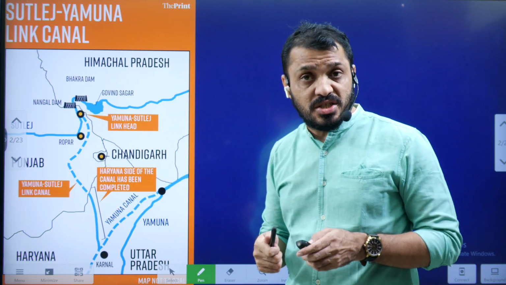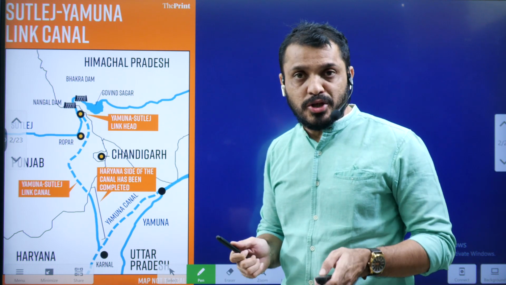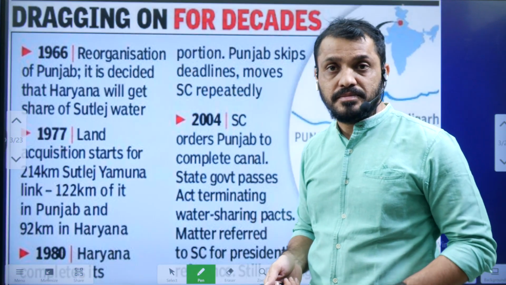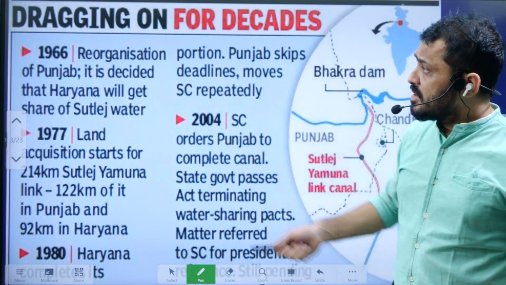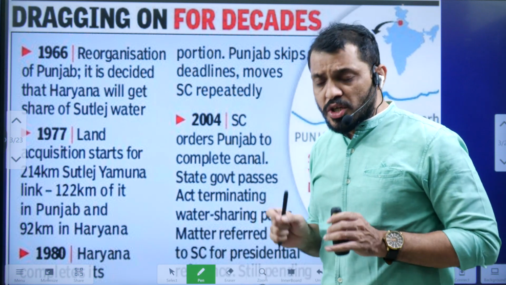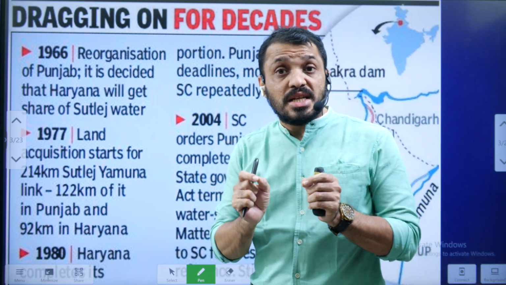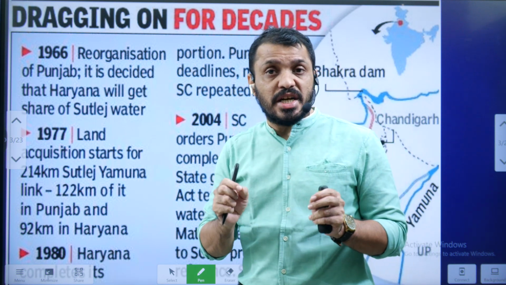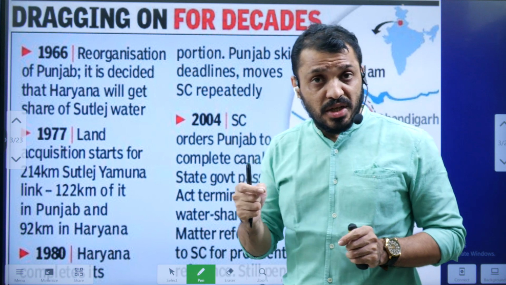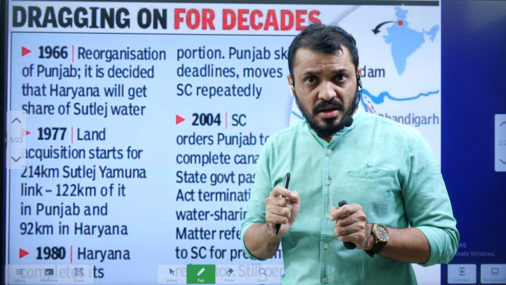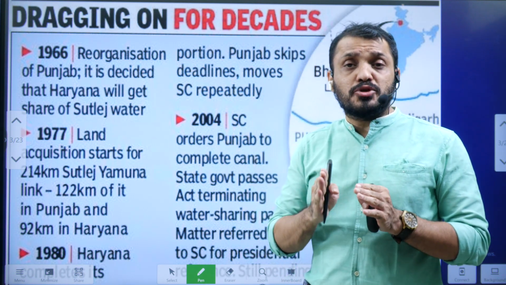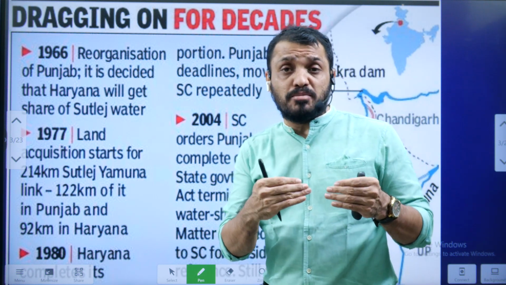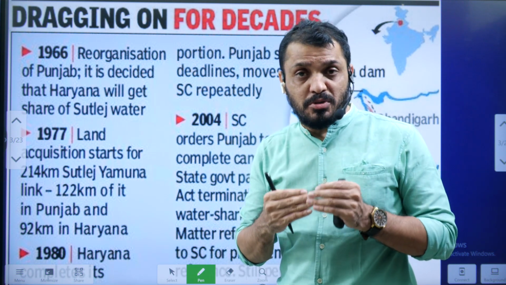Why is Punjab not constructing? And what are the arguments of Punjab? And what are the arguments of Haryana? We will see. Okay, let us see when this particular issue originated. You know that students, after the States Reorganisation Commission gave recommendations, the entire states were reorganized in India. After that, in 1966, there was a demand that Punjab should be divided into various states. The Punjabi speaking population demanded a separate state known as Punjab.